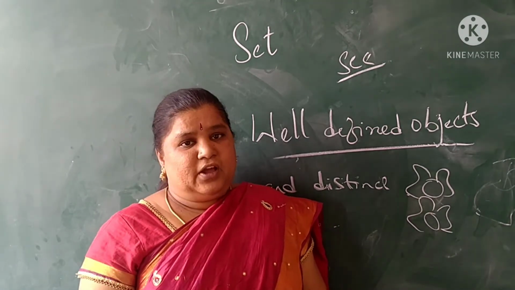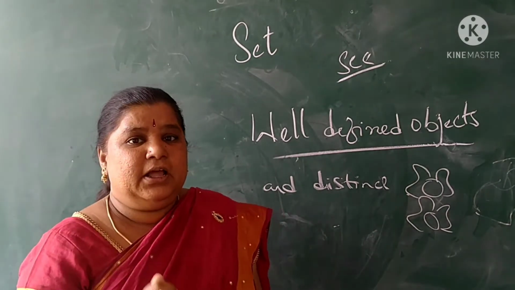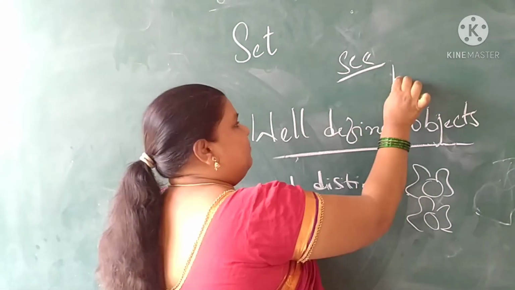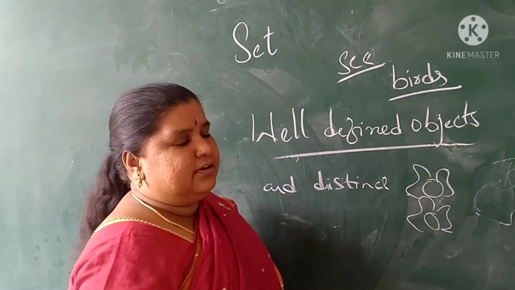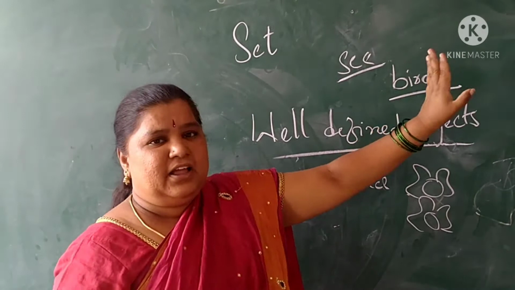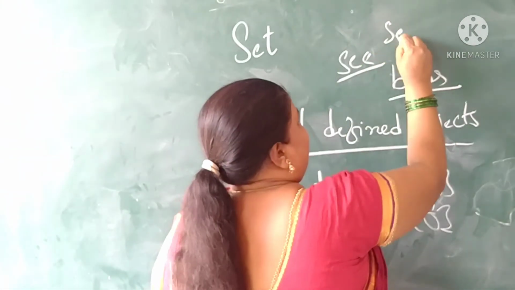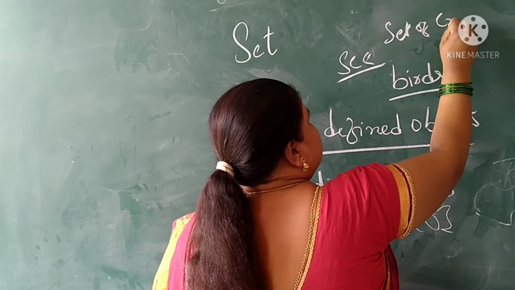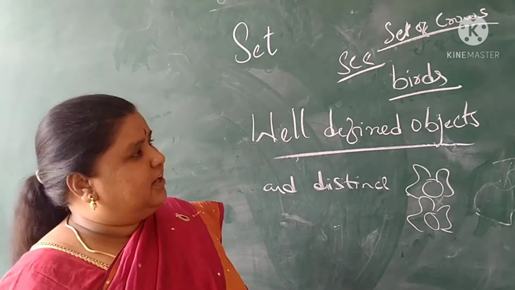For birds, we can take all the birds. Here the well defined term is birds, so at that time we can mingle all the birds. But here, particularly, a set of crows means all the crows must be there in the set.